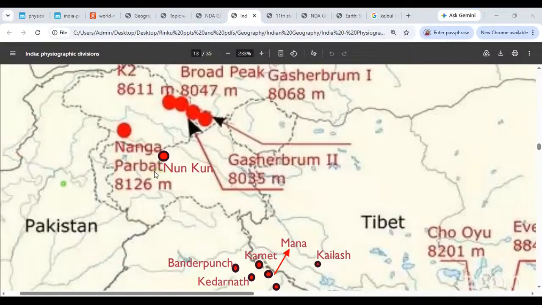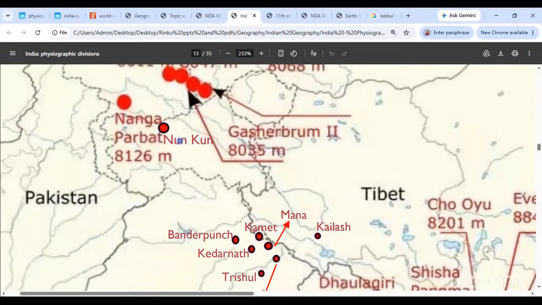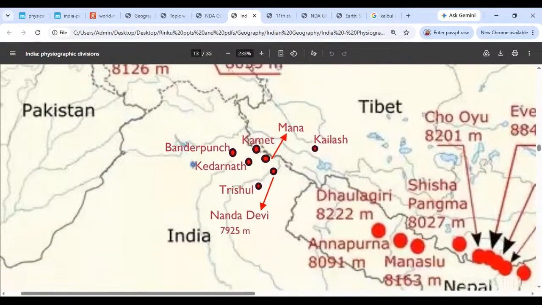Green visible है, blue visible होगा. Blue is visible to you. Okay. So this we say is Nunkun. Okay. Below that, now this is all in the Kashmir region. Can you make out? ये सब कुछ Kashmir region में था. Okay. Now you come a little lower, and here you are in the Uttarakhand region.